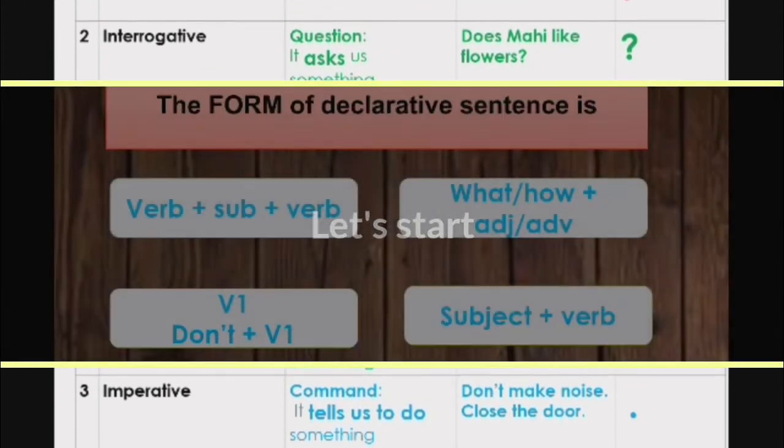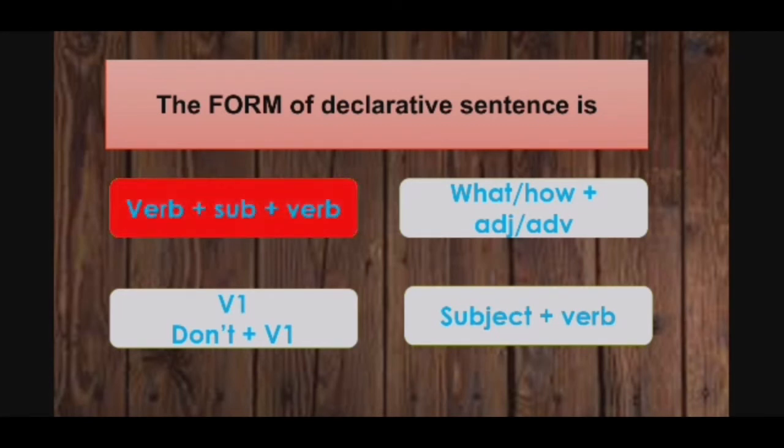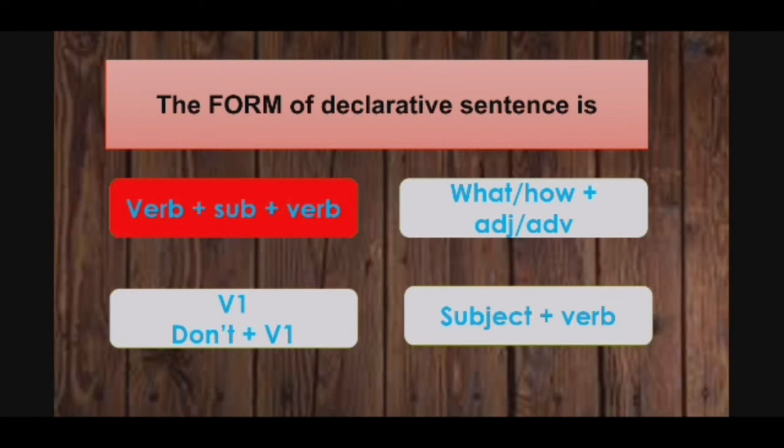let's start. Well, the first question is, the form of a declarative sentence is verb plus subject plus verb, or what or how plus adjective or adverb, or V1 or don't plus V1, or subject plus verb. Let us select verb plus subject plus verb. Oops, it's incorrect. Why is it wrong? Because the declarative sentence form is subject plus verb. Alright, anyways, let's move to the next question.